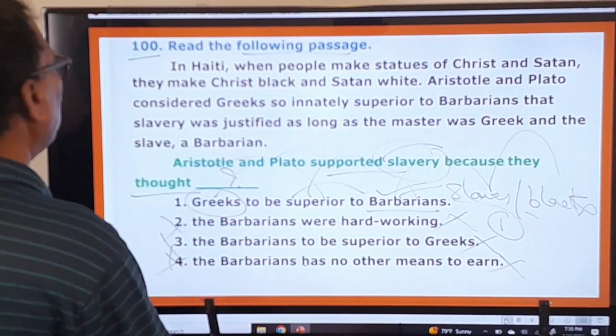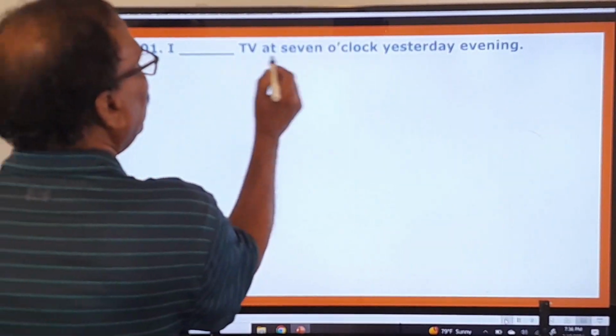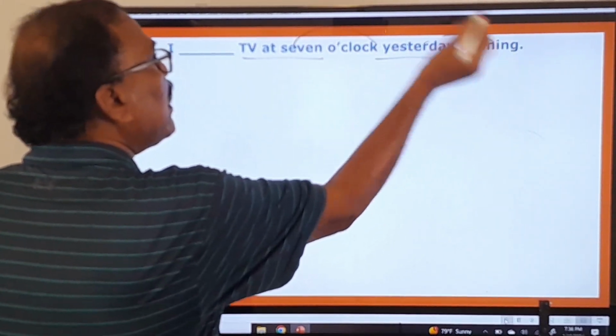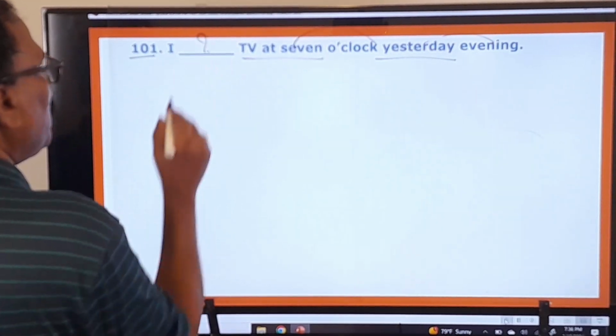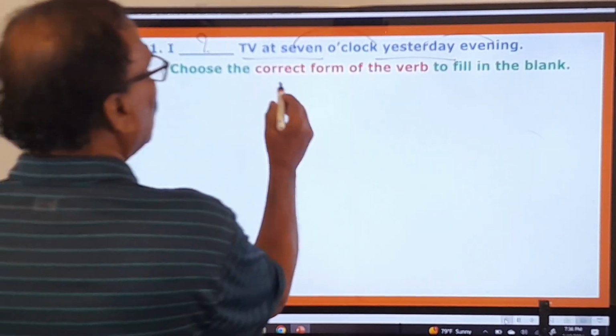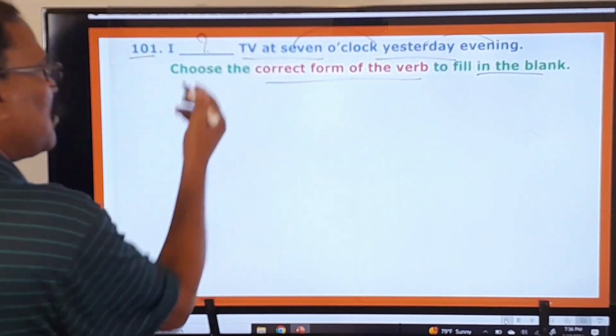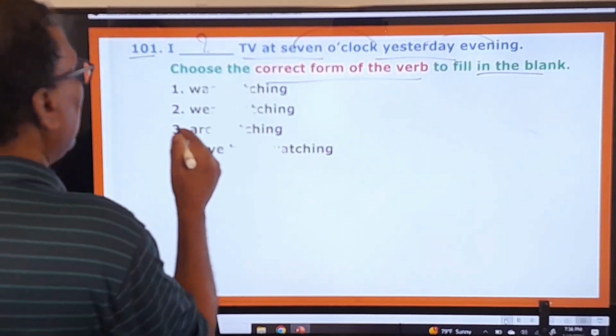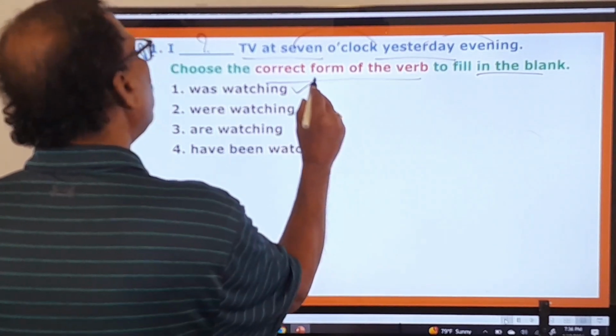Now let's move on to 101. I watched TV at 7 o'clock yesterday evening. So, at 7 o'clock yesterday evening. So that sentence. And what is to be used in this blank? Let us see that. Choose the correct form of the verb to fill in the blank. So he is asking you to fill in the blank with the correct tense form. Right. And here, was watching. The very first one is the right one.